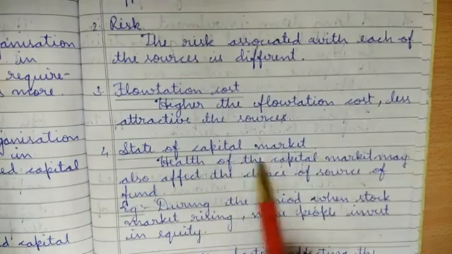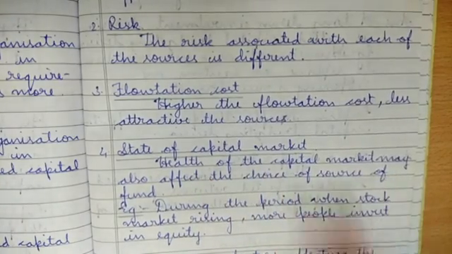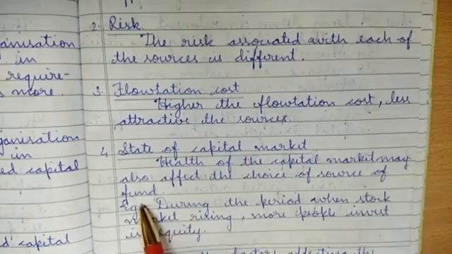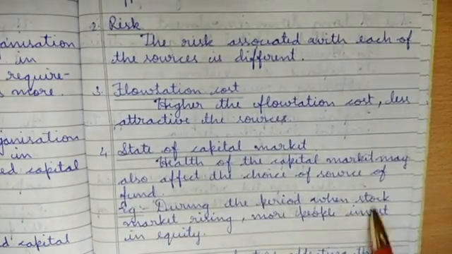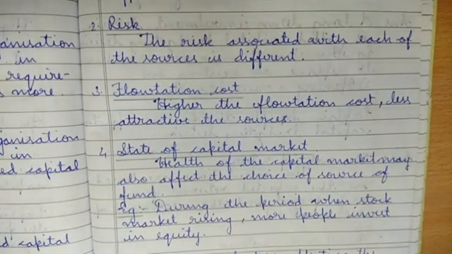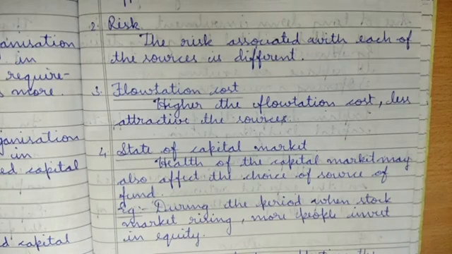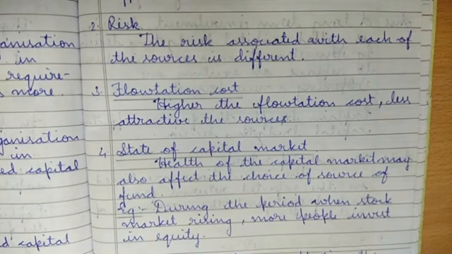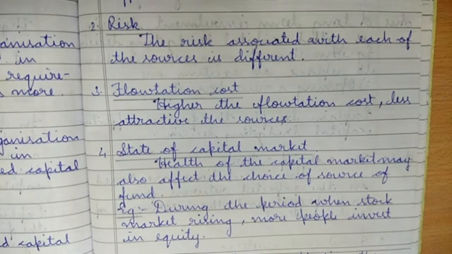State of capital market. Health of the capital market may also affect the choice of source of fund. Example, during the period when the stock market is rising, more people invest in equity. So health of the capital market may also affect. As I told in one example, in the summer season ice cream demand increases and in winter ice cream demand decreases.